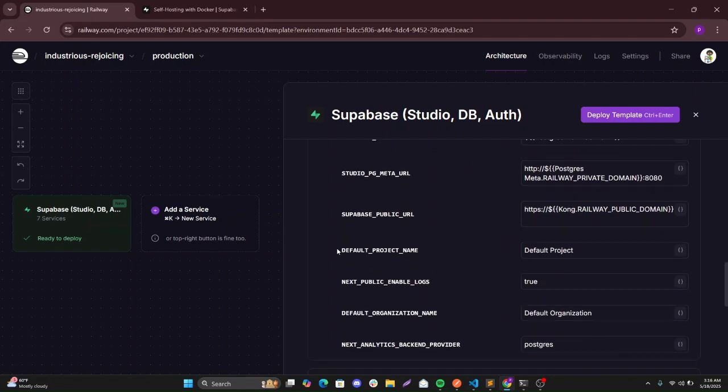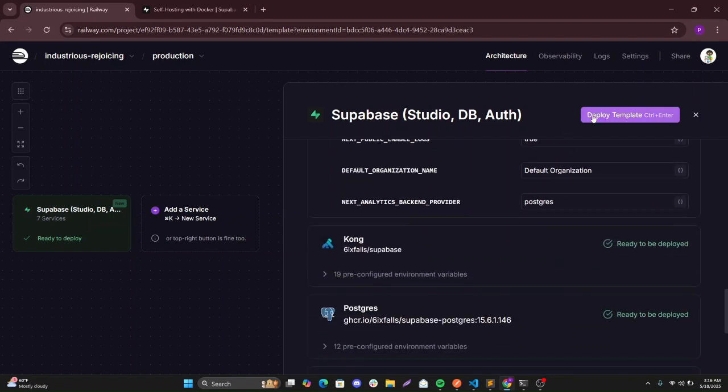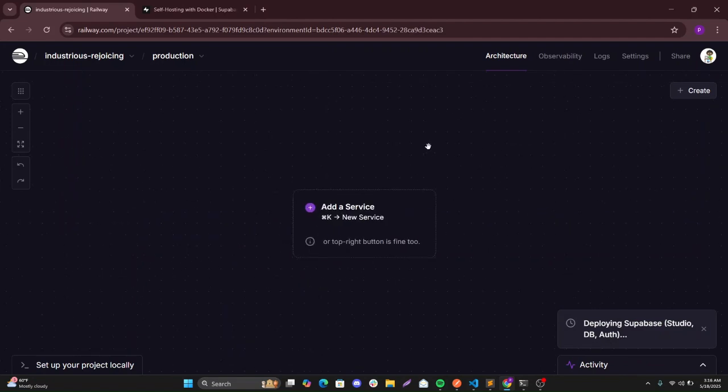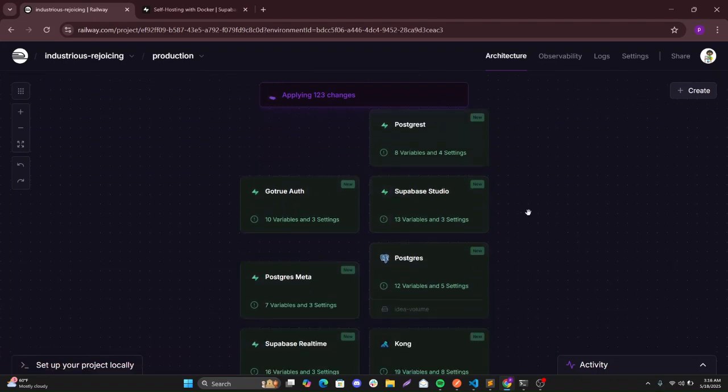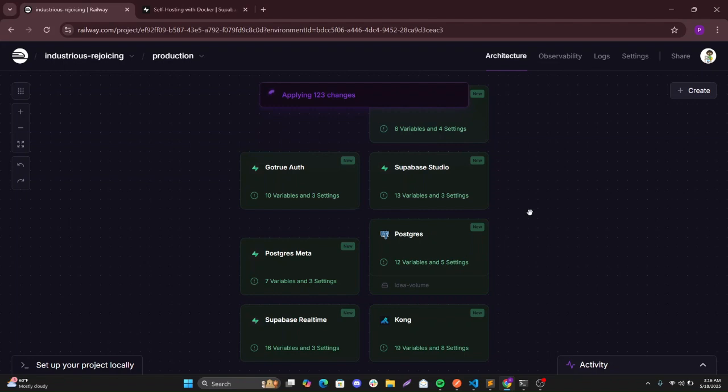And then yeah, we can deploy this. It will take some time to deploy all the services. Just give it a few minutes. Yeah, so these are the authentication, the studio, the Postgres, the Kong, the Supabase Realtime, and all these will be available.